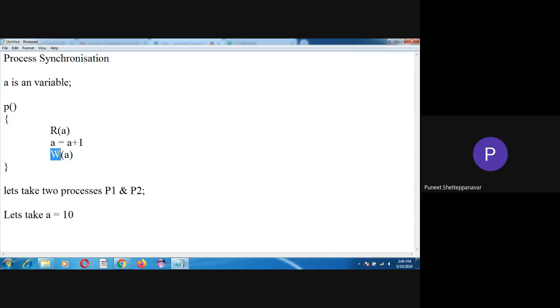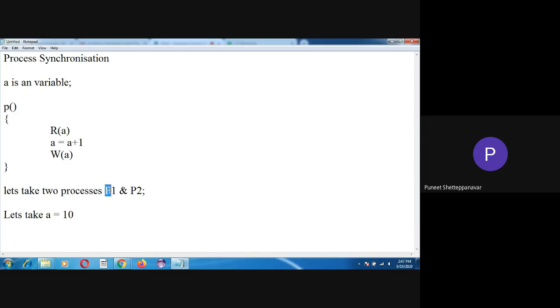Later on, I am applying the command W. W will write the particular element at the output. So after reading, earlier it was 10, now at the second instruction it has changed to 11. So once I try to write the output, what will be the output? As you can guess, it will be 11. Okay, so at the output I will get the output as 11. So this is a simple part of code I wanted to make you understand.